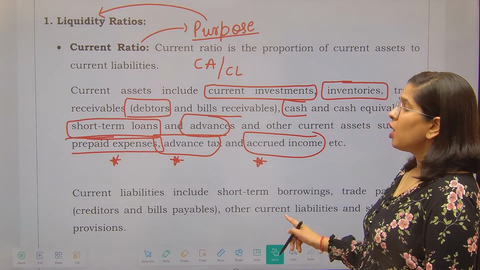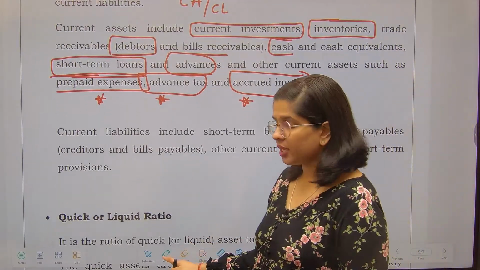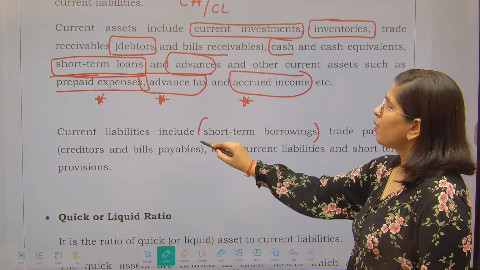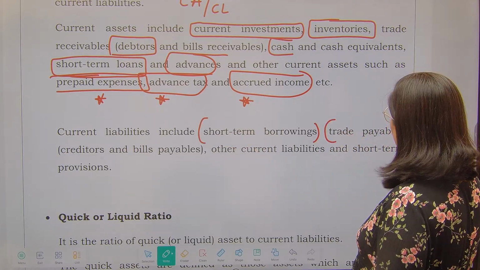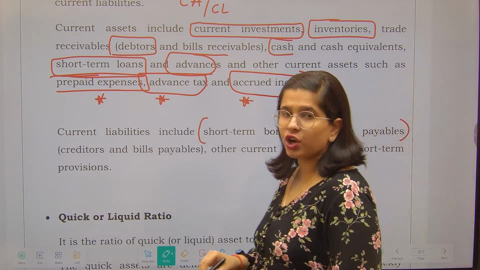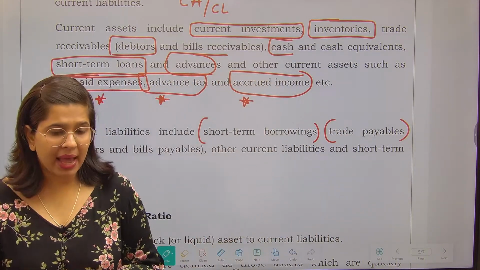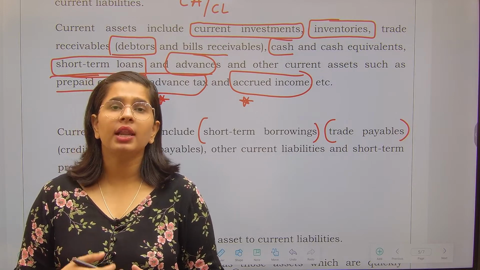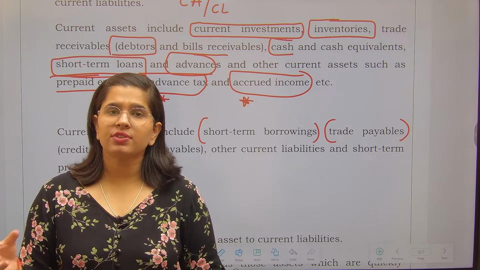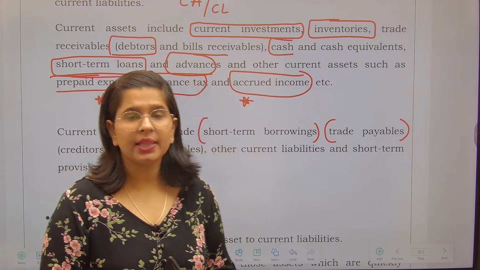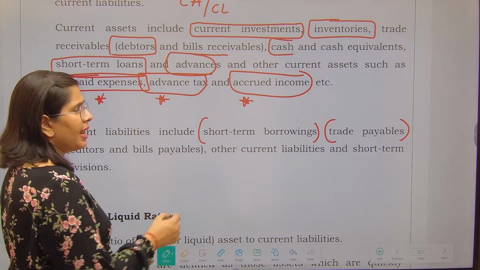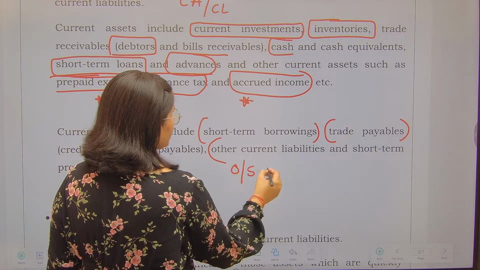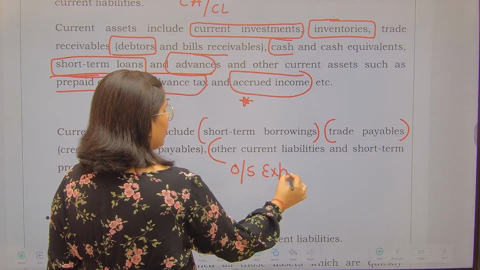Next is current liabilities. All such liabilities which need to be paid within a year are called current liabilities. So your short-term borrowings, your trade payables. Trade payables means, suppose I am into the manufacturing of biscuits, then the suppliers from whom I am procuring the maida, the palm oil, the sugar, etc., all such things which are used in my business, such people will be called trade payables. Any other current liabilities and short-term provisions, like any kind of outstanding expense, are also my current liability.